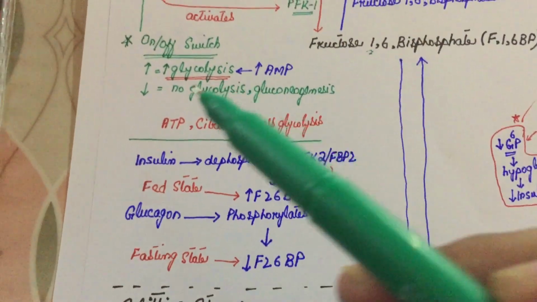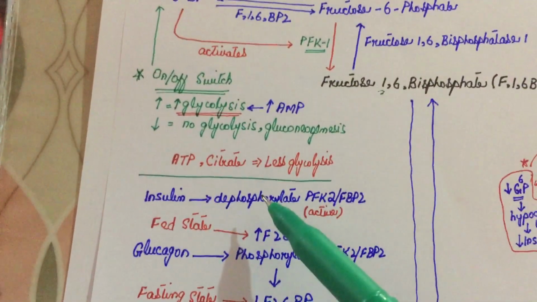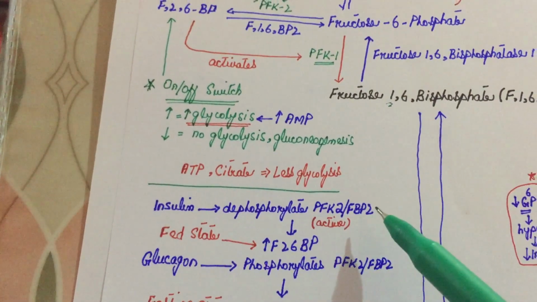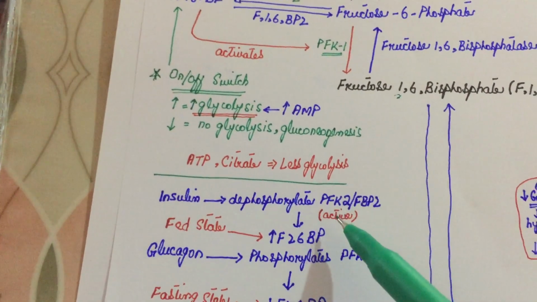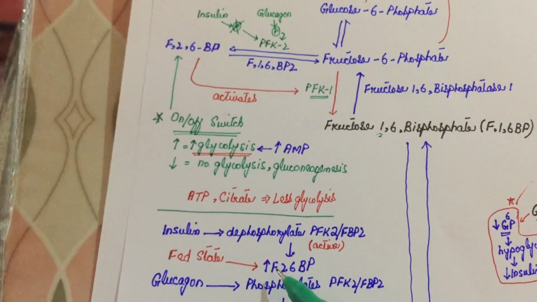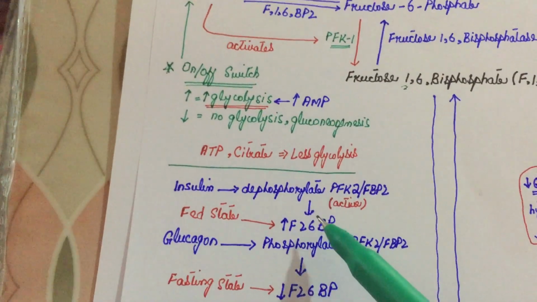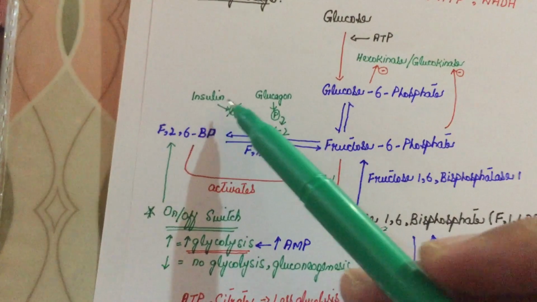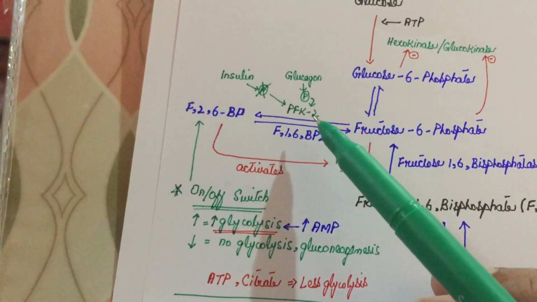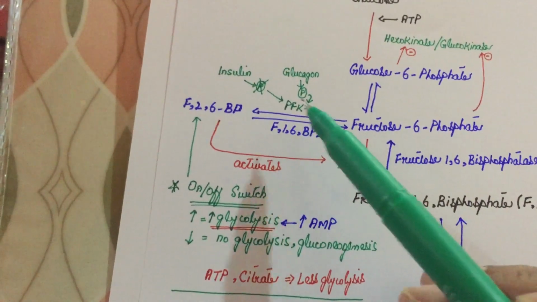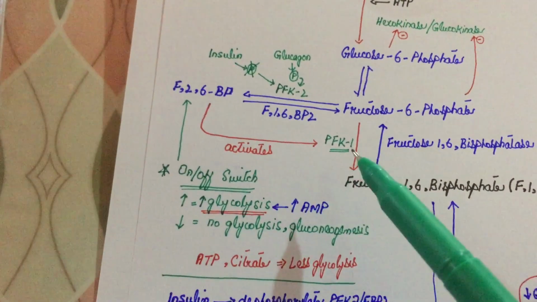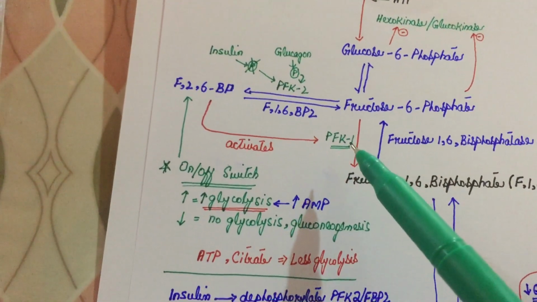Insulin dephosphorylates phosphofructokinase 2, or fructose bisphosphatase 2, then it becomes active and makes more fructose 2,6-bisphosphate, which further activates phosphofructokinase 1 and promotes glycolysis.